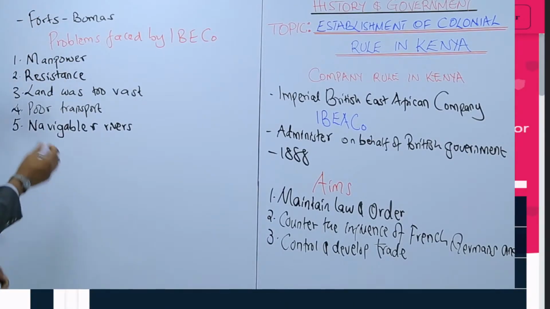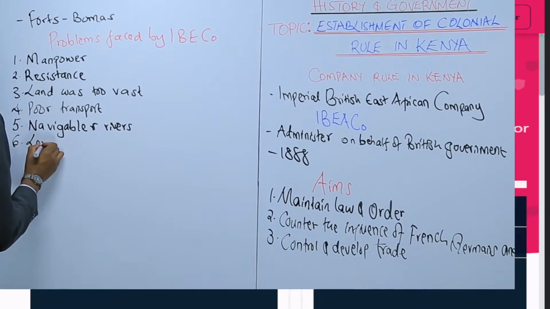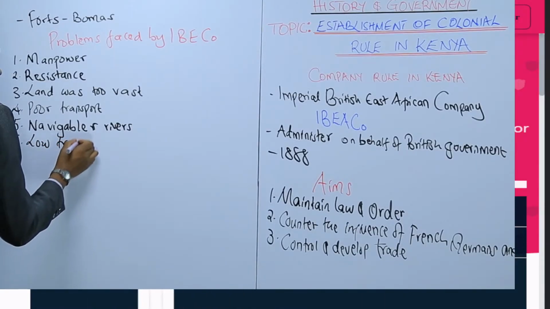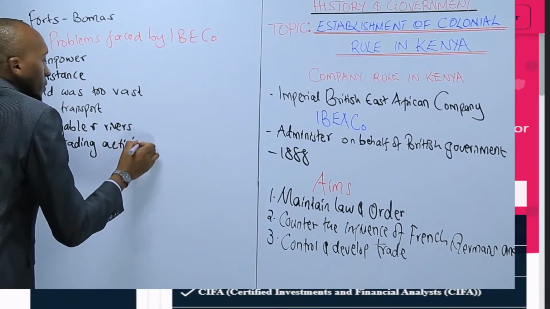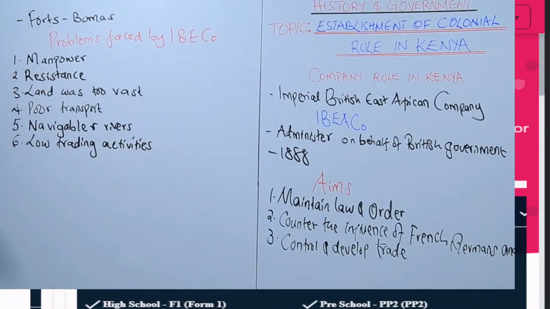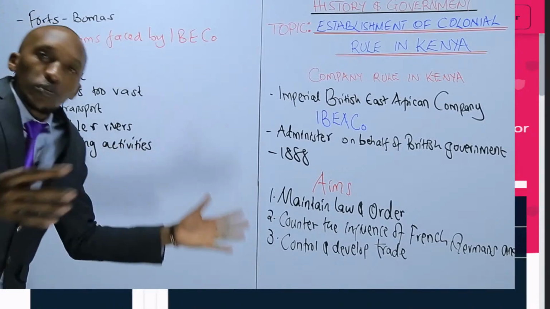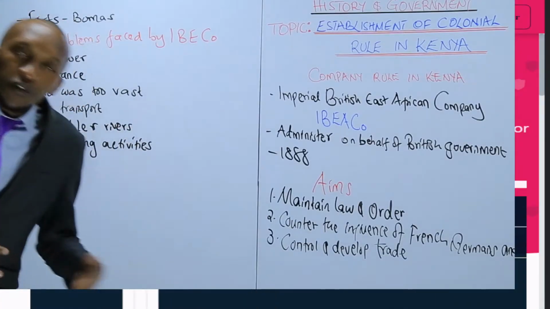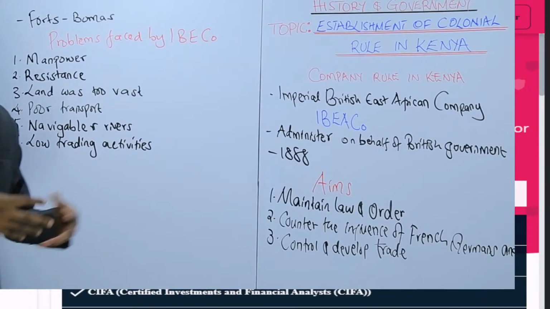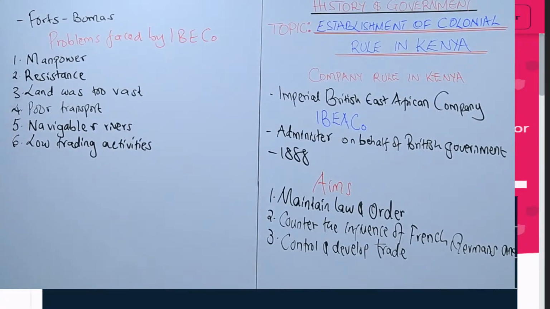And then there were low trading activities between the people of the coast and the people of the interior. So the trade volume was very low. That meant that they did not make as high profits as they had anticipated. That was a challenge on their side.